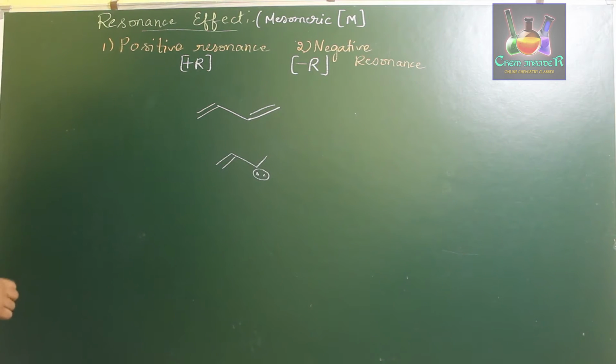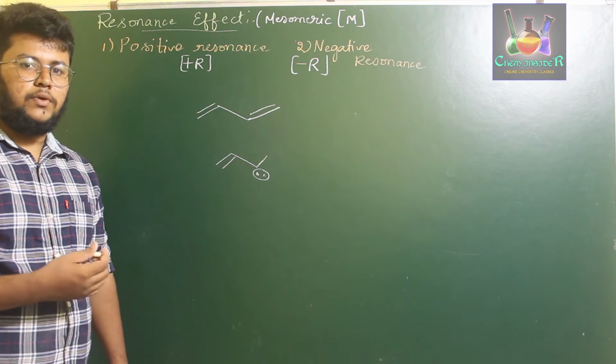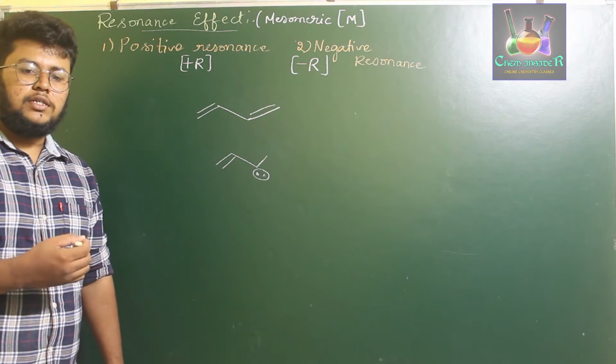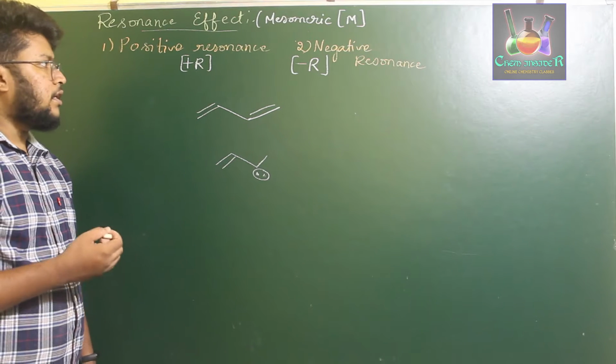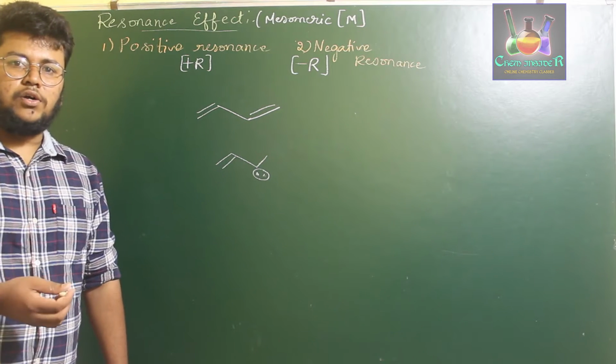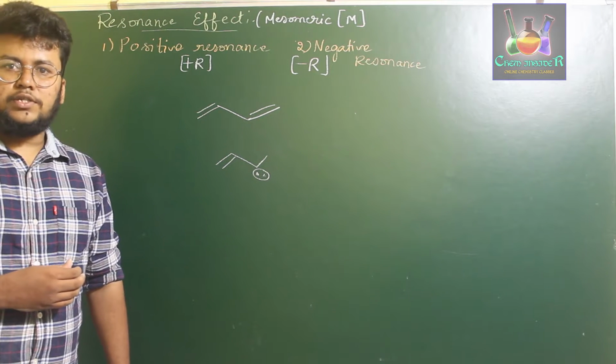Now, what do we mean by a positive resonance effect and a negative resonance effect? A positive resonance effect is a type of effect where the resonance occurs in such a way that the electrons are moving away from the influenced group.